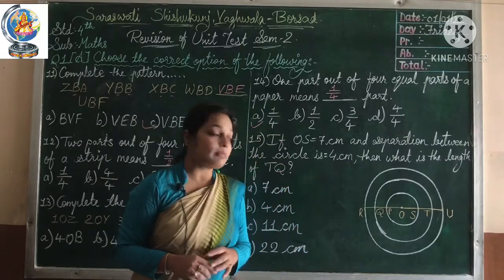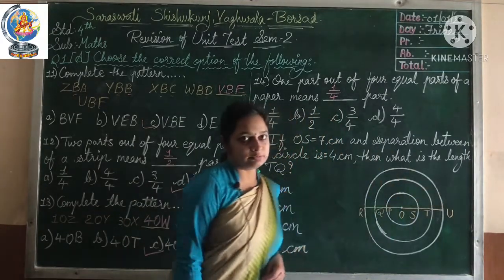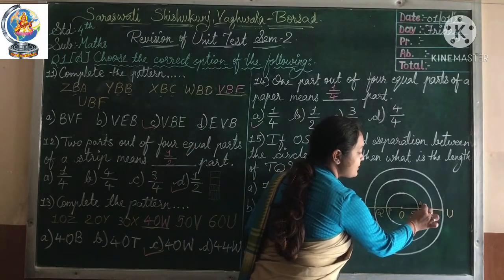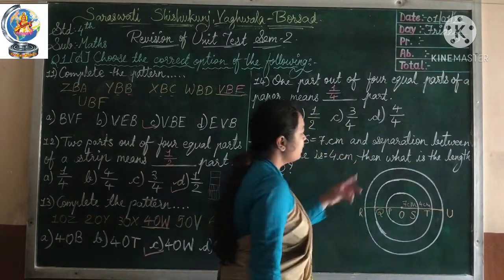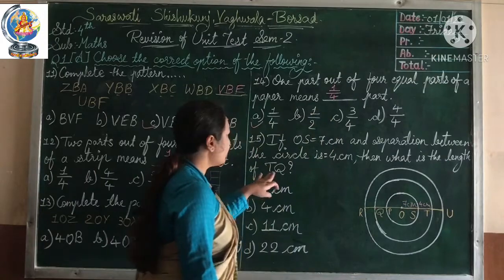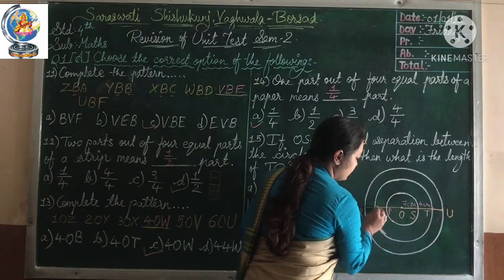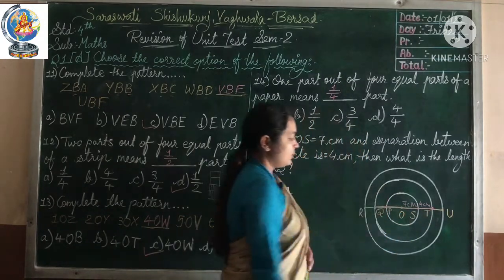Separation between circles means they are talking about the inner circle and middle circle. So the separation between these two is 4 cm, and this one is 7 cm. Then what is the length of TQ? You can see T is here and Q is here. So we need to find the total length of TQ.